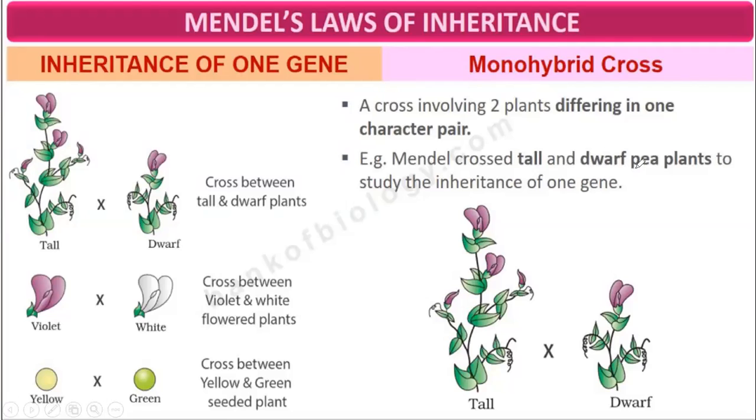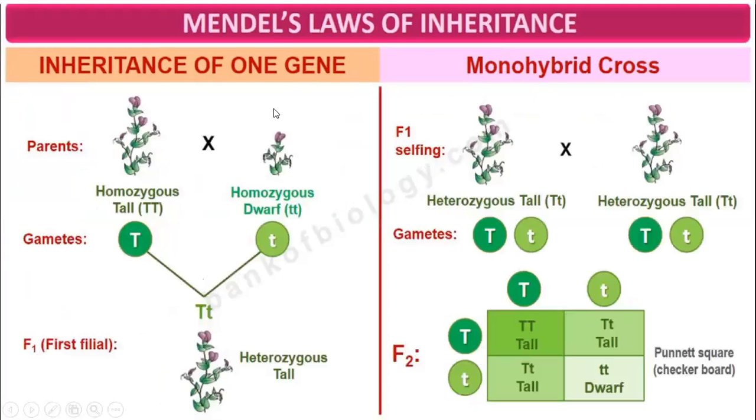Mendel crossed tall and dwarf pea plants to study the inheritance of genes. A cross between violet and white flowered plants is also monohybrid. A cross between yellow and green seeded plants is also a monohybrid cross. So we are doing inheritance of one gene, or monohybrid cross.